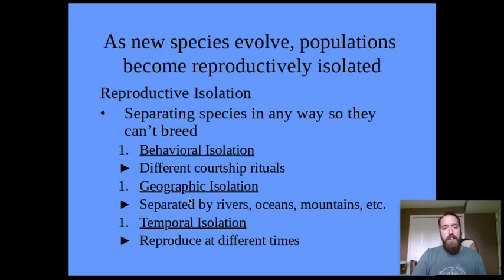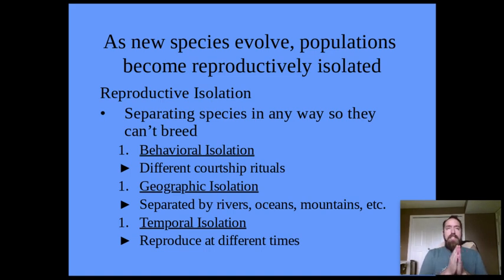So here's the meat of the unit. We have this idea, speciation. How do we get different species of something if everything evolved from itself? There's 3 methods. So go ahead and pause the video really quick and write these 3 down, and then I'll talk about them. Okay, the first one is behavioral isolation.